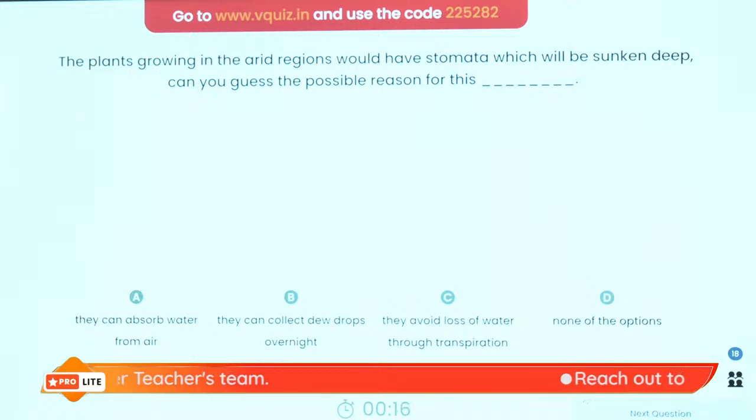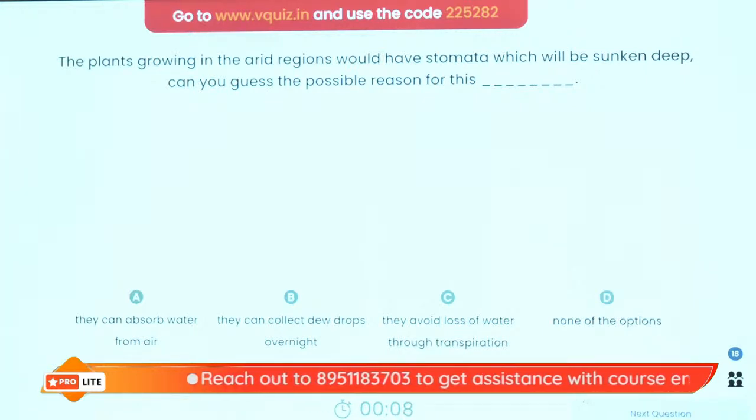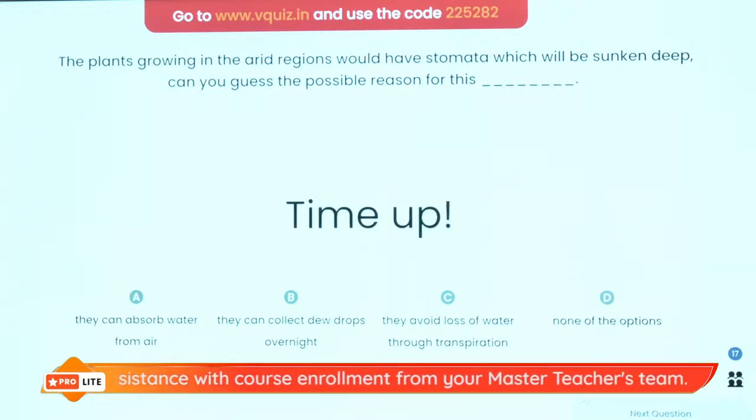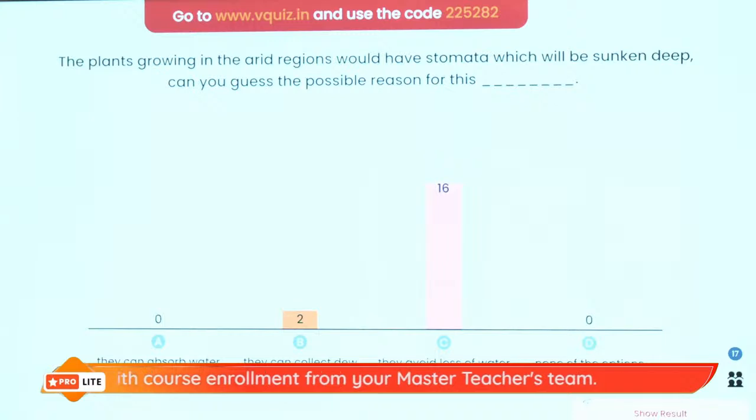So the plants that grow in arid regions, as in the ones that grow in desert-like conditions, have deep sunken stomata. What is the reason for having deep sunken stomata? Can you help me by telling me the correct answer, why will they have deep sunken stomata? Very, very good.